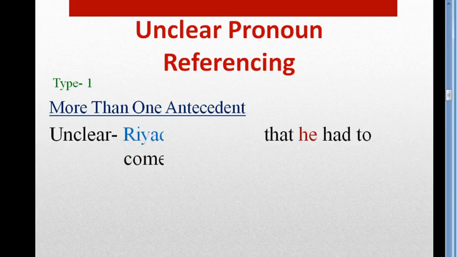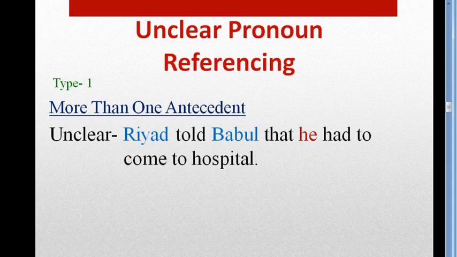Look at the example. Riyad told Babul that he had to come to hospital. But it's confusing. You can't understand, I know. Who had to come to hospital? Is it Riyad or is it Babul? It's confusing. So we have to clear it by using a noun, not a pronoun.